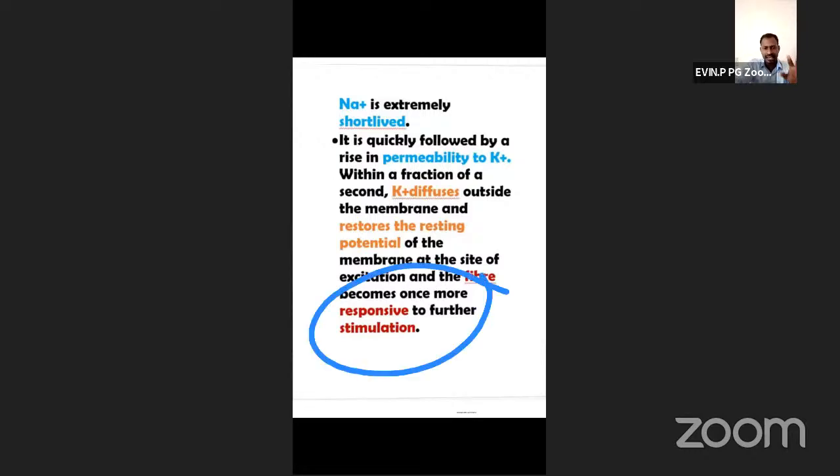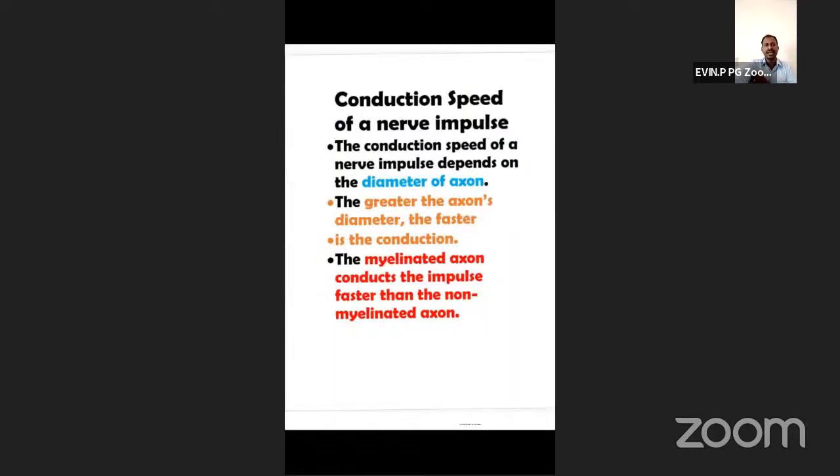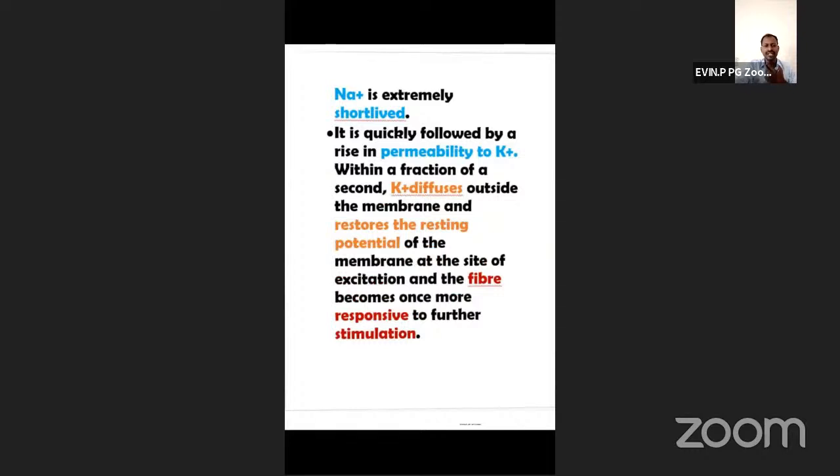Now, the negative membrane potential has been established. So now once again, it is ready for stimulation. So these are all about the transfer of electric impulses: how the electrical impulses are produced and how they are transferred. We discussed three states. Regarding this, I want to show you a short video clip so you can understand it clearly.